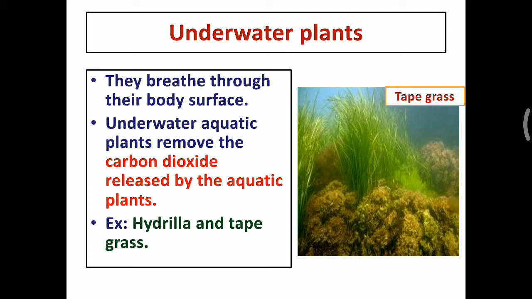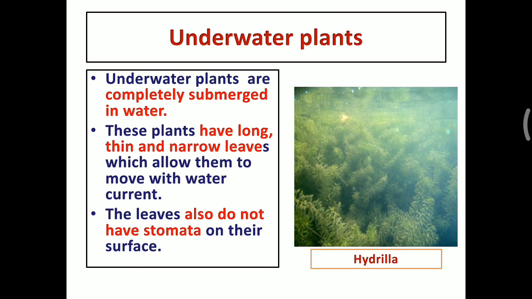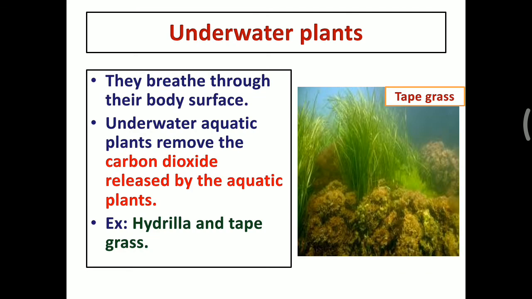Look at this image. Here the tape grass and Hydrilla are submerged into the water and they have long and thin and narrow leaves. What is the use of this underwater plant? They remove the carbon dioxide released by the other aquatic plants.